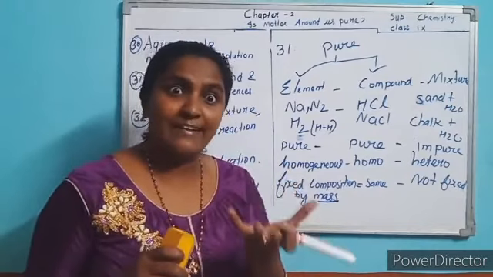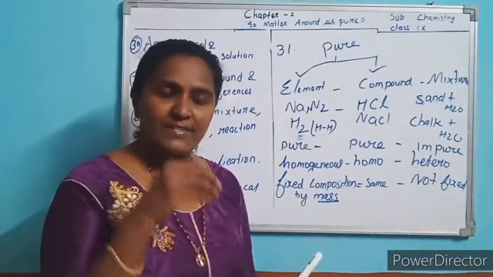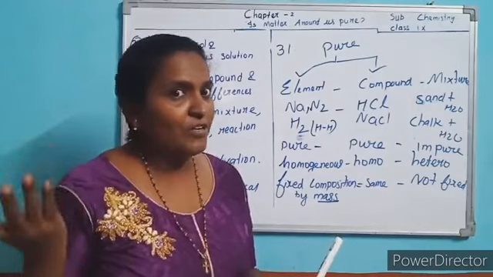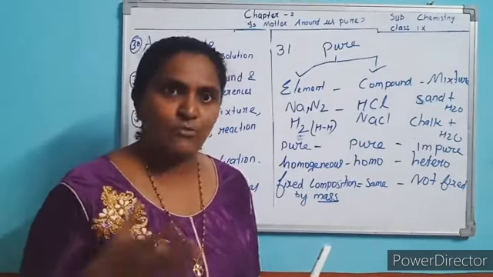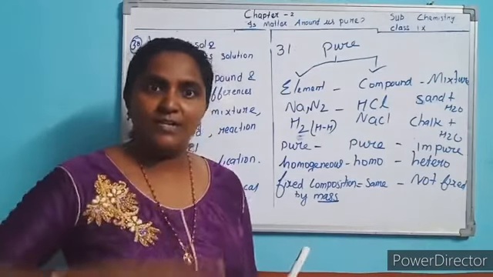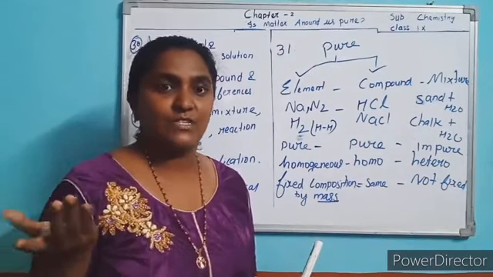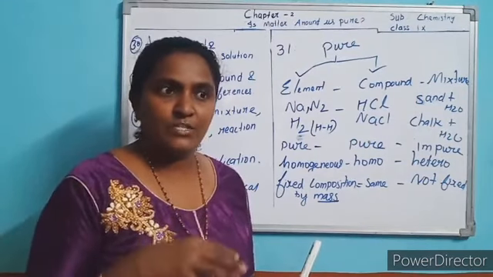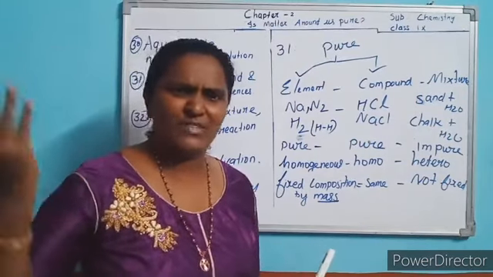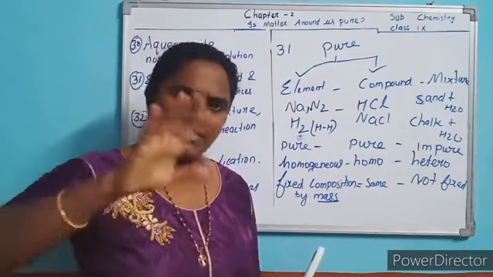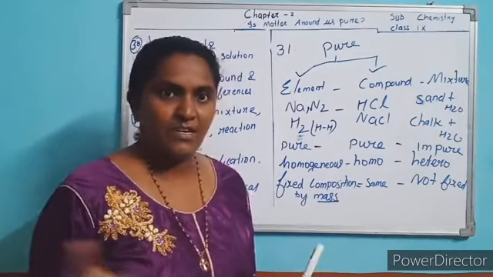Boiling point of water is 100 degrees Celsius. If you add a little salt, the boiling point will increase, maybe 102 or 103. Some more salt you add, again it increases. It doesn't boil at 100 degrees. It boils at 110 or more than that. If you add some more salt, the boiling point again varies.